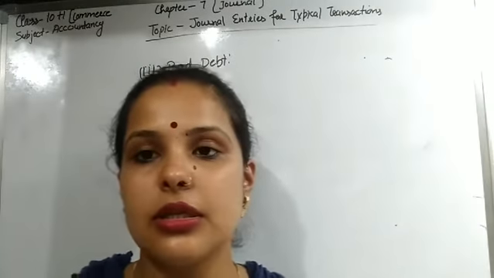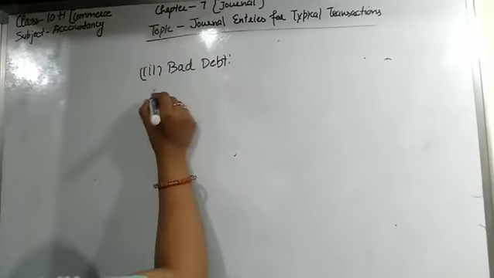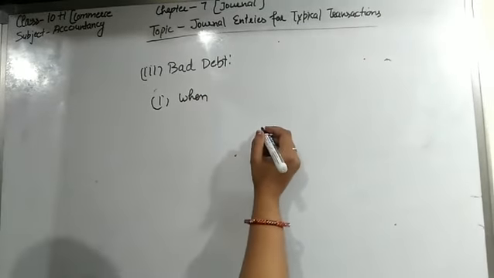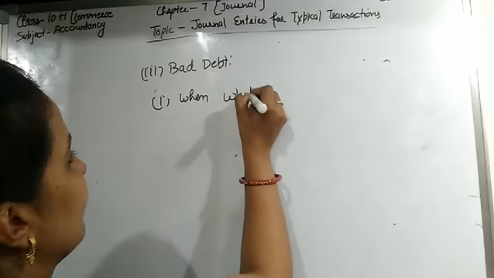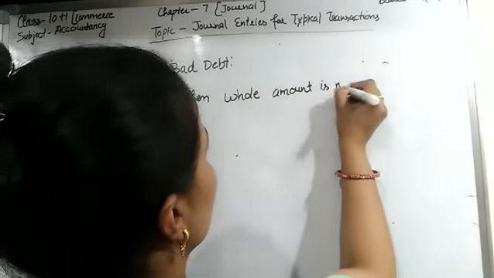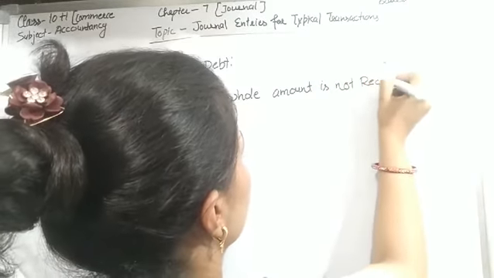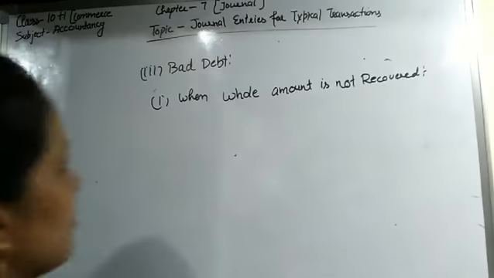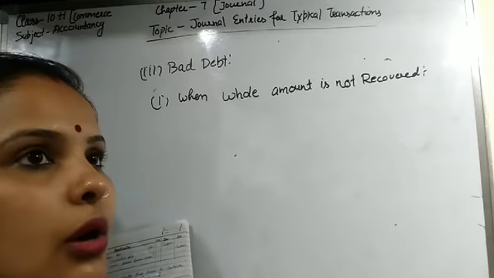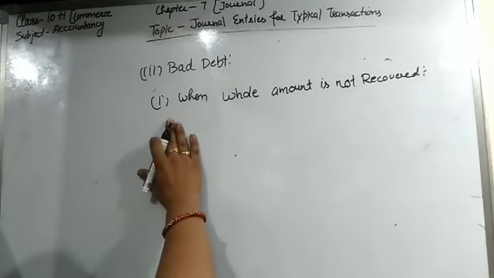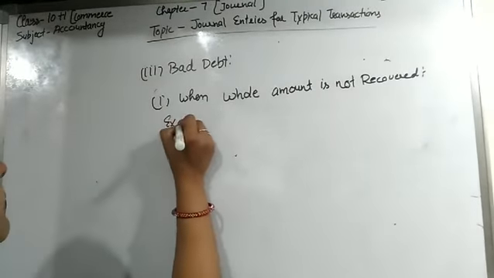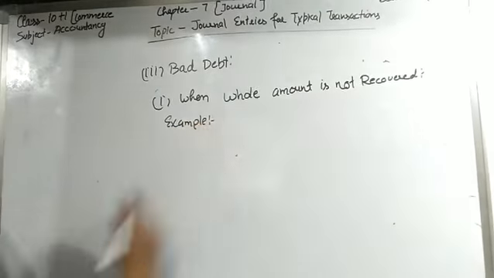So students, we discuss three cases in it. First is when the whole amount is not recovered. Means rupees 10,000 goods are sold on credit and the whole amount is converted into bad debt. At that time we can say that the whole amount is not recovered. We will understand this with an example, and we also generalize the transaction.